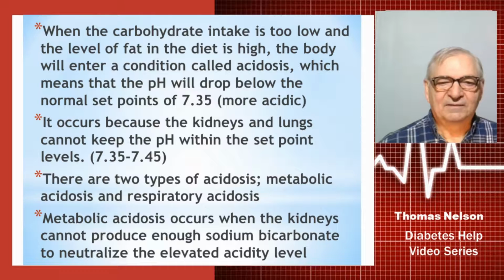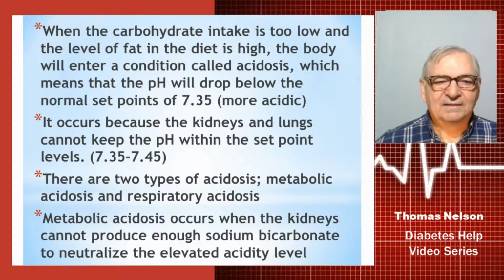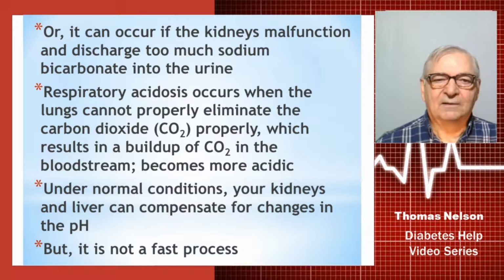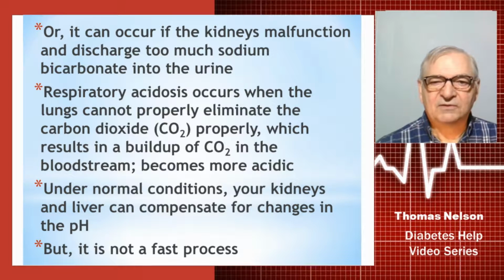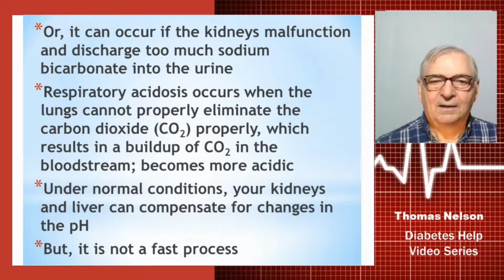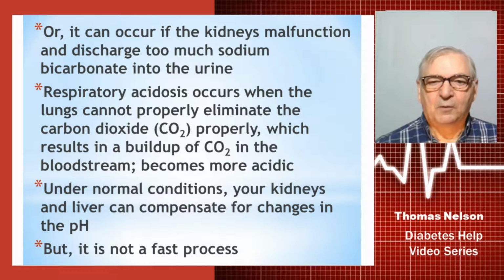So there are two types of acidosis. There's metabolic acidosis and there's respiratory acidosis. Metabolic acidosis occurs when the kidneys cannot produce enough sodium bicarbonate to neutralize the elevated acidity level in the body. Or it can occur if the kidneys malfunction and they discharge too much sodium bicarbonate in the urine. Respiratory acidosis, on the other hand, occurs when the lungs can't properly eliminate enough carbon dioxide, which results in a buildup of carbon dioxide in the bloodstream, so it's going to become more acidic.